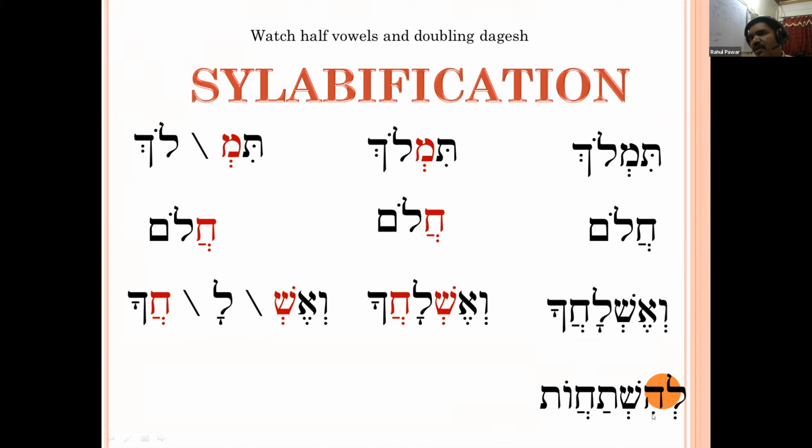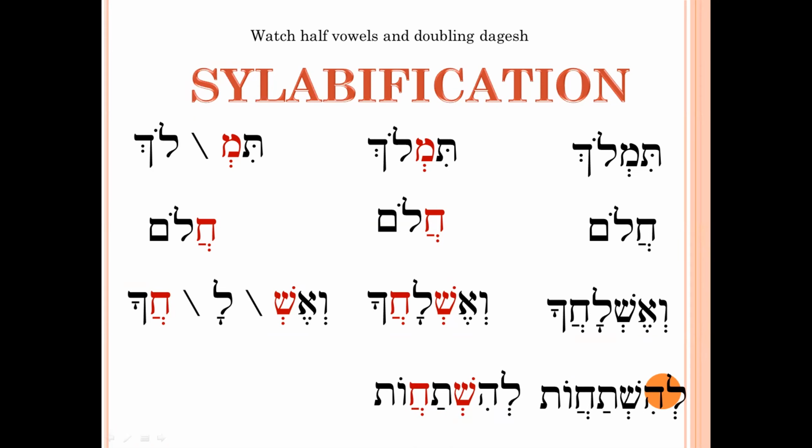So what will happen about the shiva under shin? Silent. So whether it will open the syllable or close the syllable? Close. The silent shiva will close the syllable.